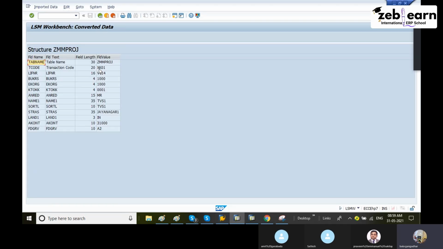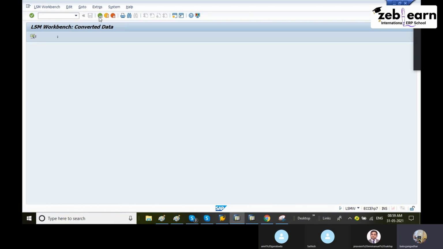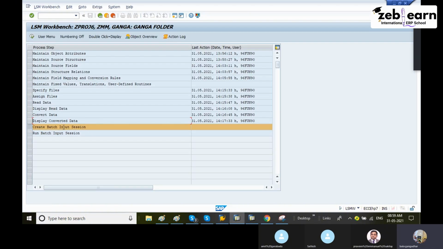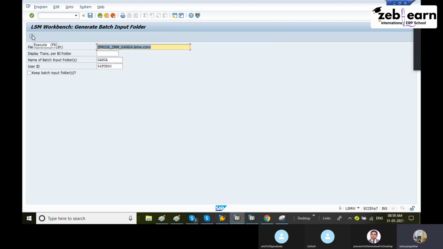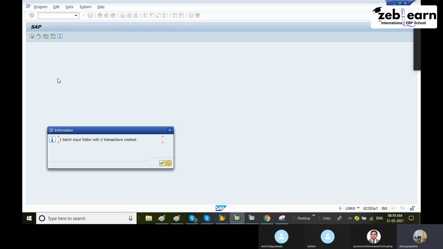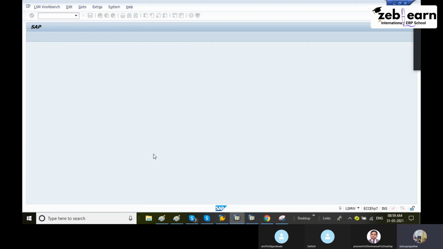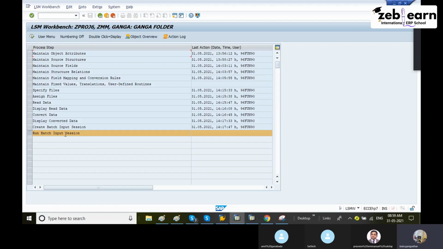Any second transaction also you can check. All are ready. Click back button. Then 13th step. We are creating one session name, one folder name, to create the batch input session. Execute. Continue. Final step, run batch input session. Okay, run batch input session.